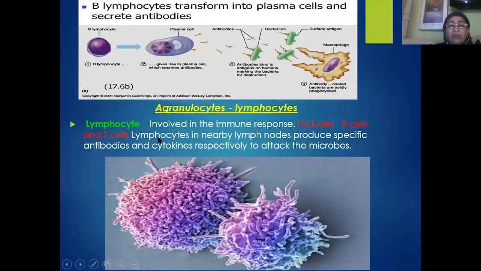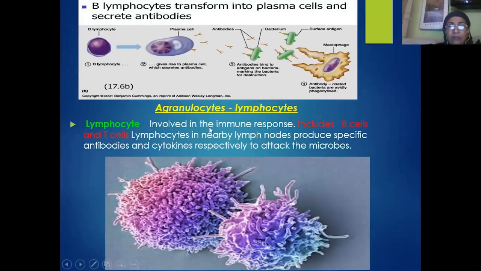Apart from that, we also have T lymphocytes. The T lymphocytes are also formed in the bone marrow, but they undergo maturation in the special gland called the thymus gland, which is located just above the heart. These T lymphocytes are again of three types. T helper cells are there, T regulatory or suppressor cells are there. Apart from that, we have mainly the cytotoxic cells. These cells produce cytokines which will lyse the microbe, which will attack the microbe.